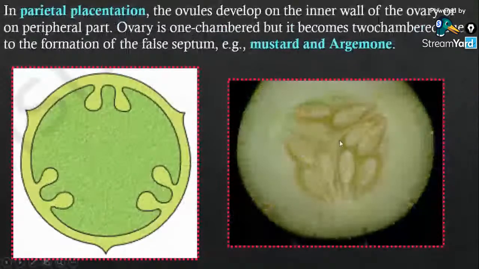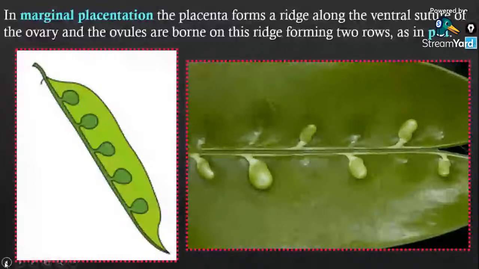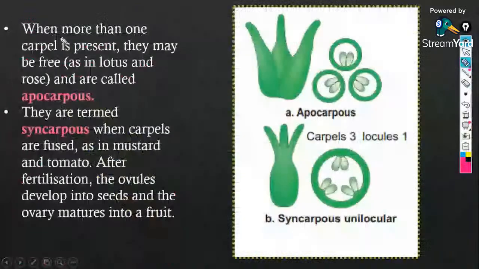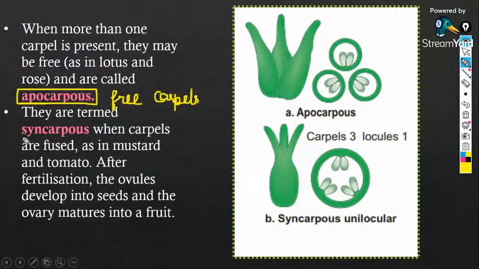Okay, so let's come back to the slide where we stopped. So guys, when more than one carpel is present, they may be free. If the carpels are free, you will call such a condition the apocarpous condition. Apocarpous means free carpels. If they are fused, you can call them the syncarpous condition. The carpels will be fused.